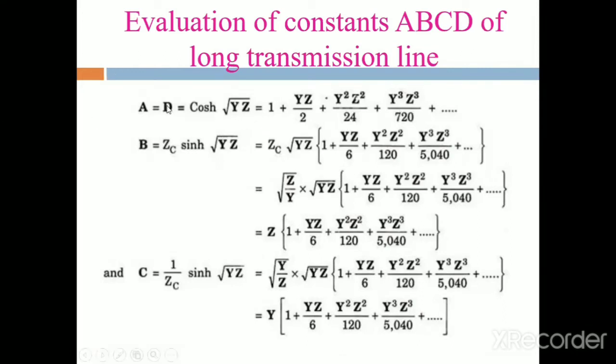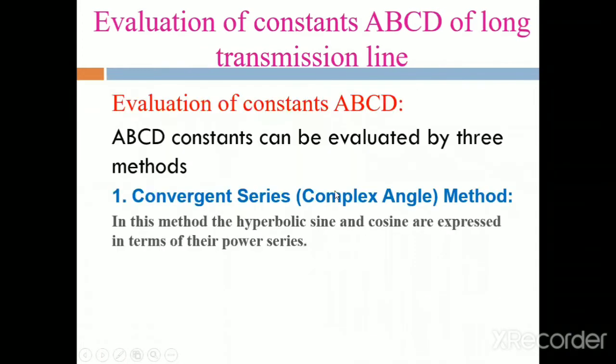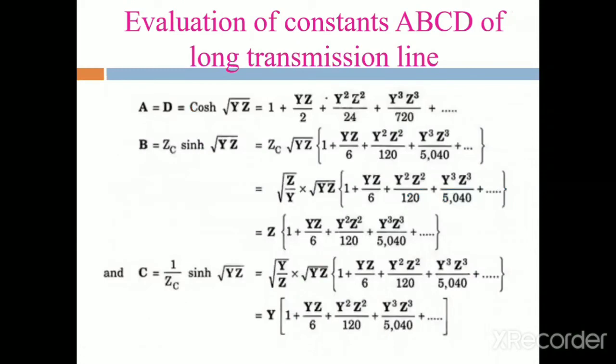Okay, these are the formulas for A, B, C in the case of the convergent series complex angle method. By using this convergent series complex angle method, we determine the A, B, C, D parameters in the complex form.